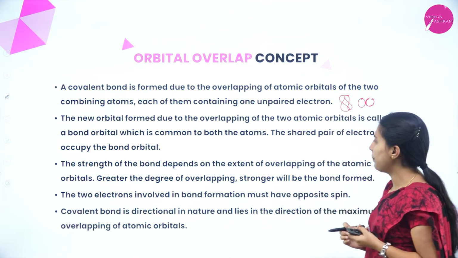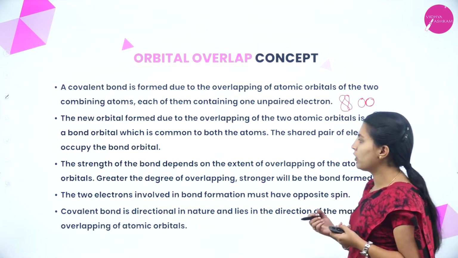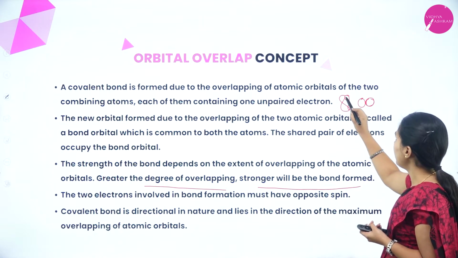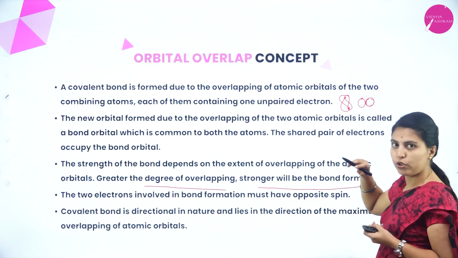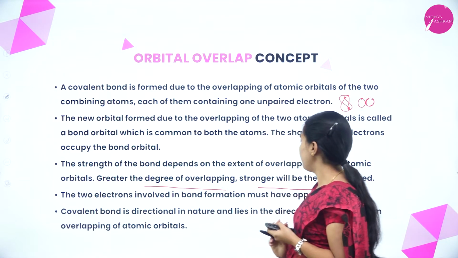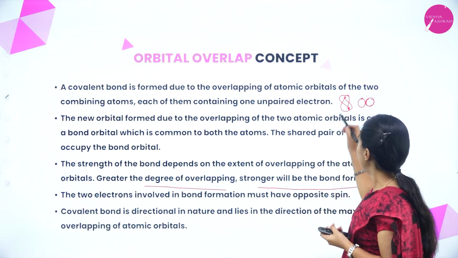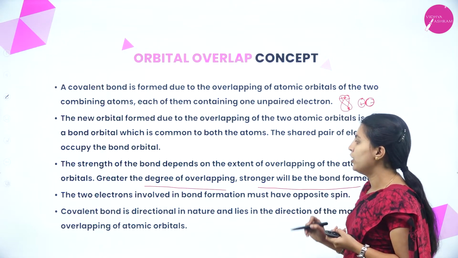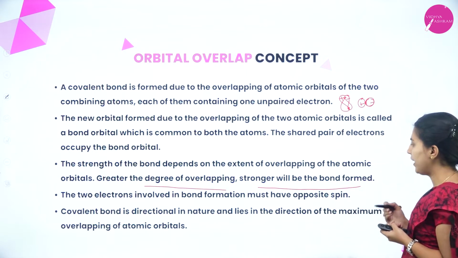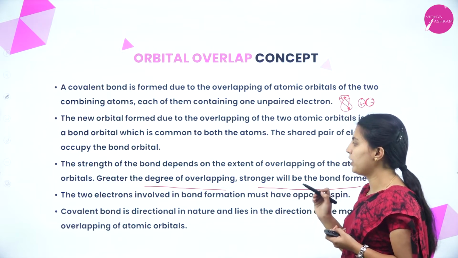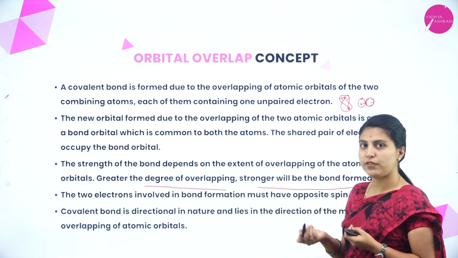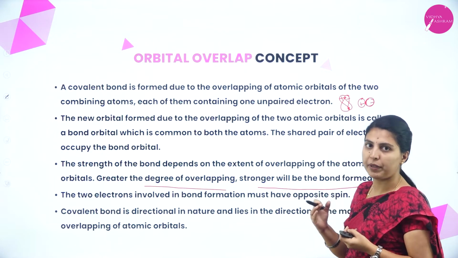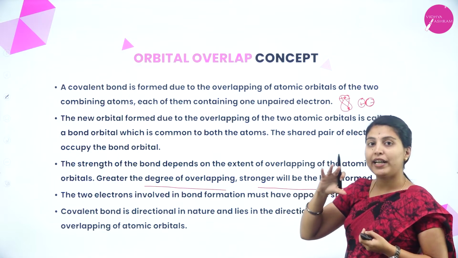The strength of a bond depends on the extent of overlapping of the atomic orbitals. The greater the degree of overlapping, the stronger will be the bond. Here the bond strength will be more due to the overlapping. The two electrons involved in bond formation must have opposite spin. If it is positive, here negative should be there. Okay. The covalent bond is directional in nature and lies in the direction of maximum overlapping of atomic orbitals. It should arrange itself to get maximum overlap.